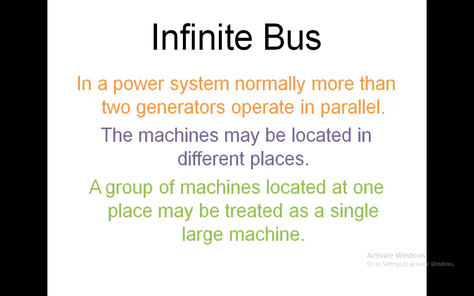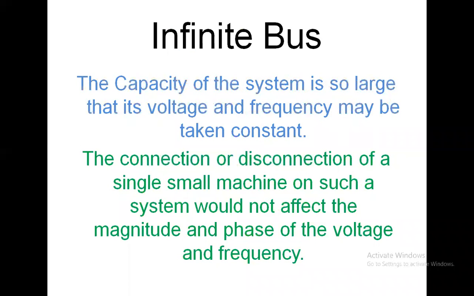Look again, go to the first line. In a power system, normally more than two generators operate in parallel. It may be 5, 6, 7, 8, 9, 10. So more than two is the significant line. The machines may be located in different places. This is point 2. Point 3: a group of machines located at one place may be treated as a single large machine. Fine.